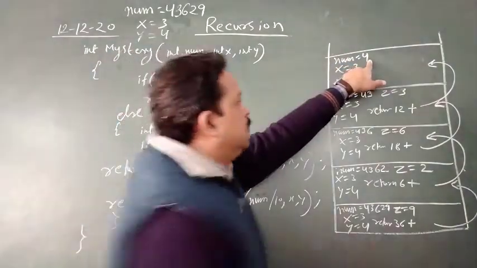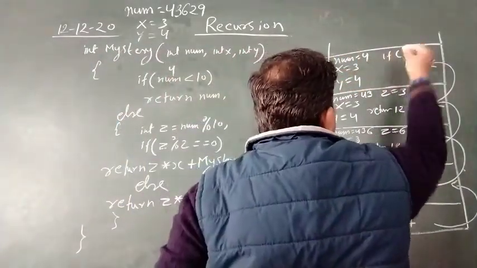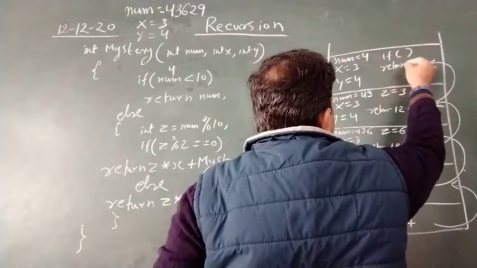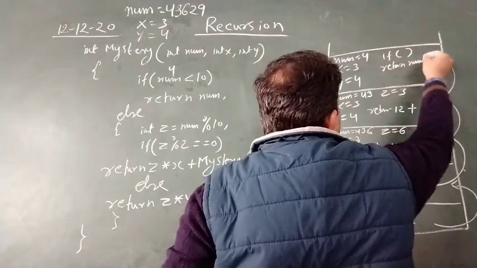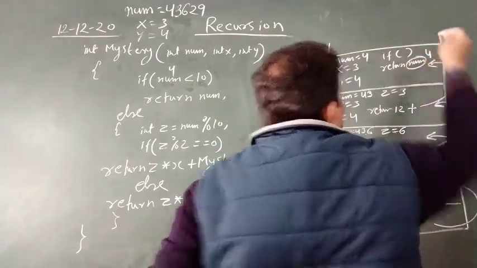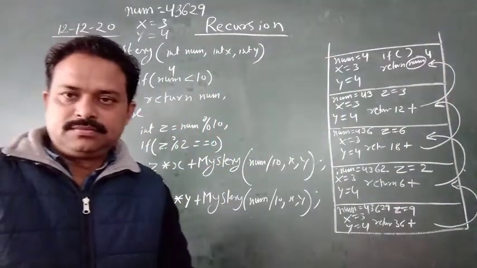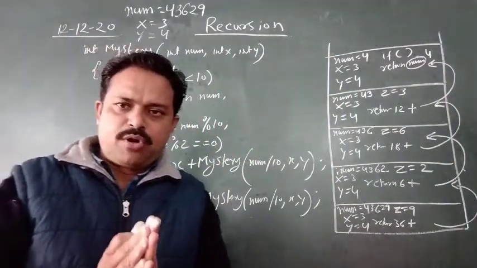4. It means that your if part has been executed. Return num was written. Return num means 4. Clear?